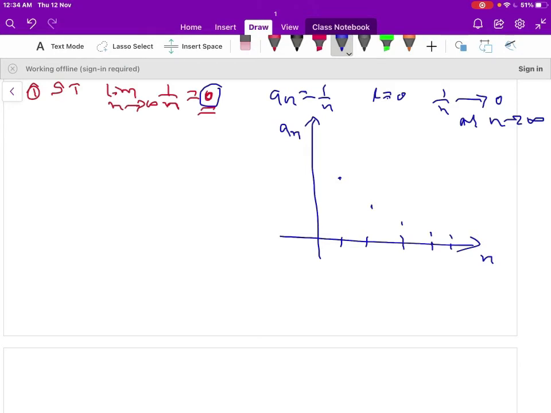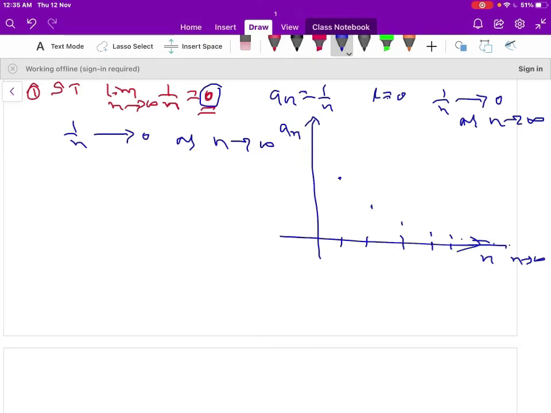When n is 5, it goes like this. When n increases, a_n approaches 0. So 1/n approaches 0 as n becomes large.